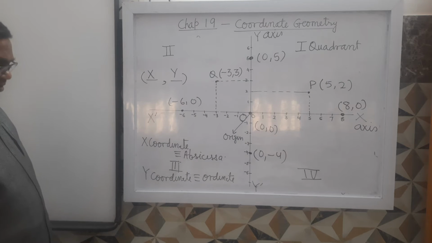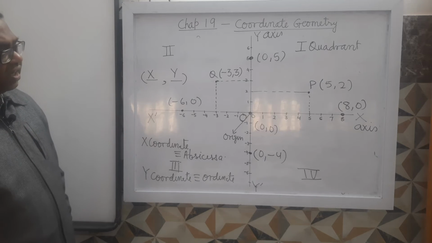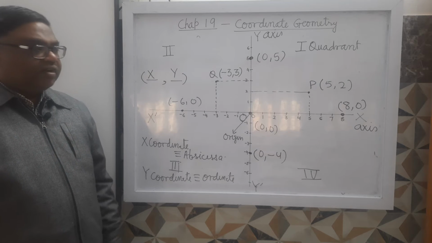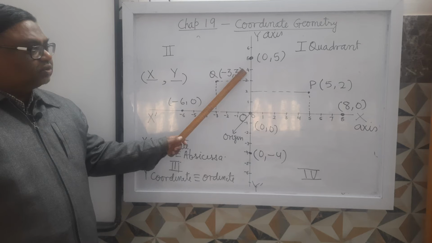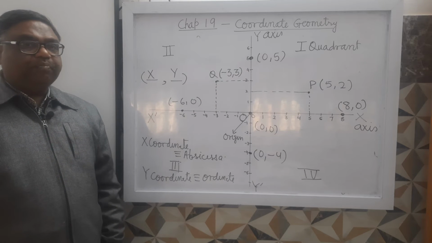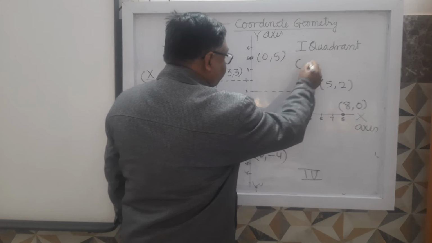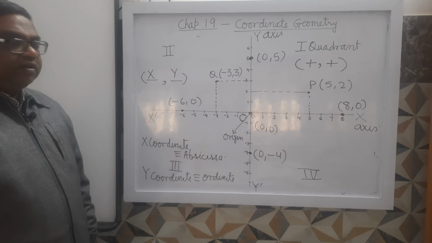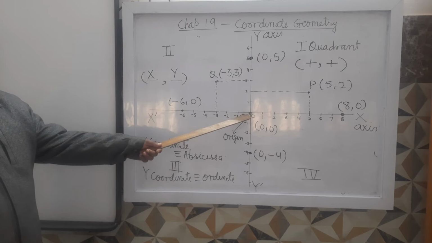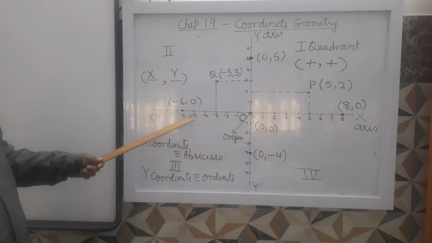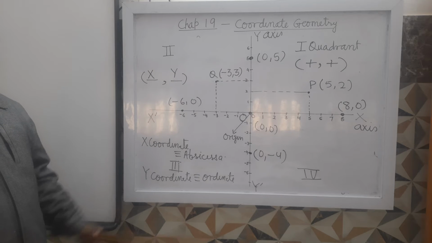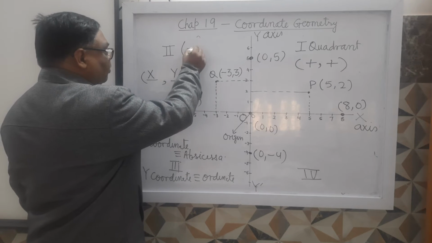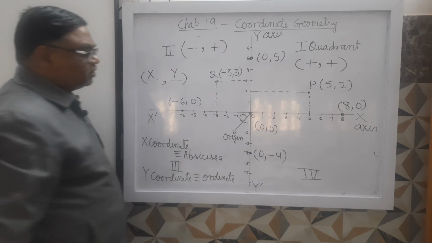Now you will find a few things. If you notice here, any point situated on the first quadrant will have x coordinate as well as y coordinate, both positive. But in the second quadrant, it is in front of the negative values of x axis, but in front of positive values of y axis. Means x coordinate will be negative, y coordinate will be positive.